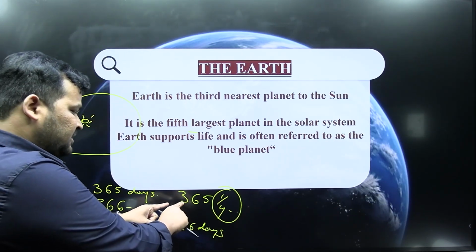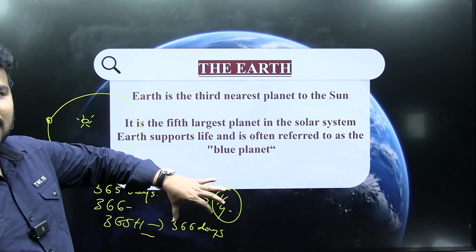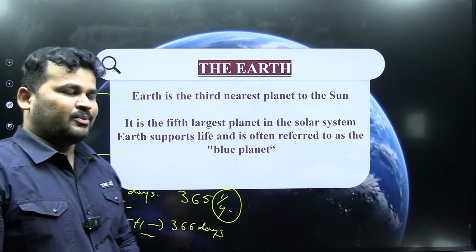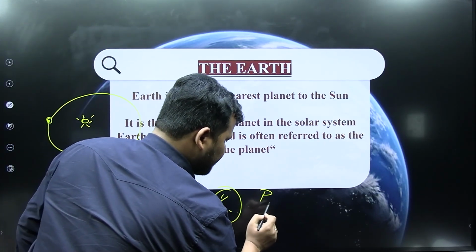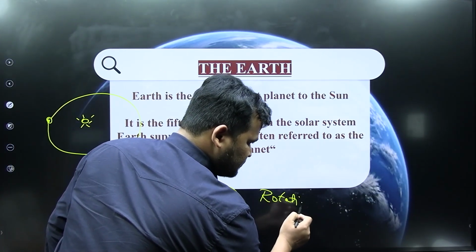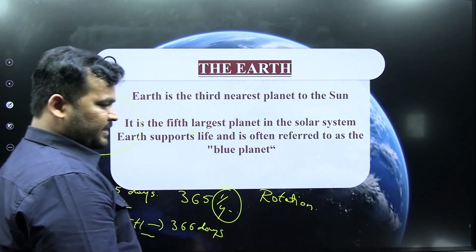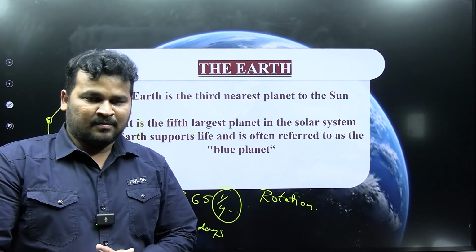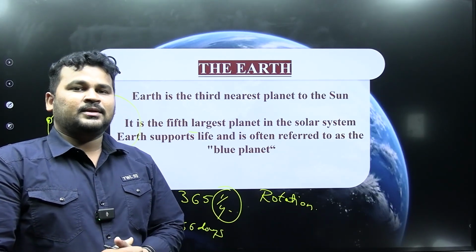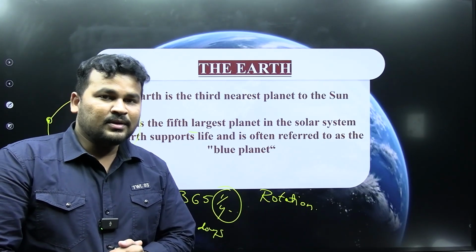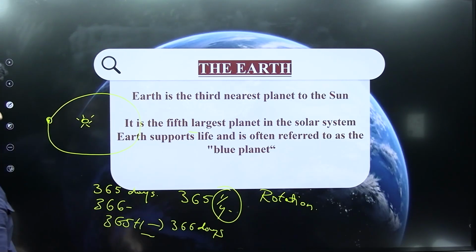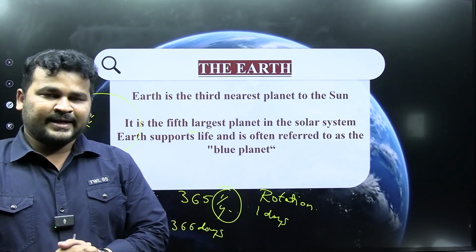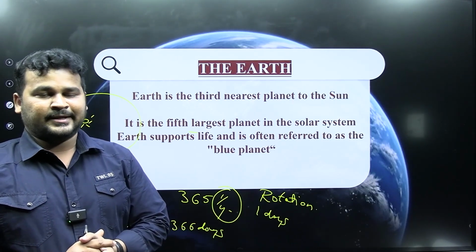Okay. So these are the number of days taken to complete one revolution. Coming to rotation. See, how much time is taken by Earth to complete one rotation? Here, 1 day. What is the difference between rotation and revolution? Try to think.